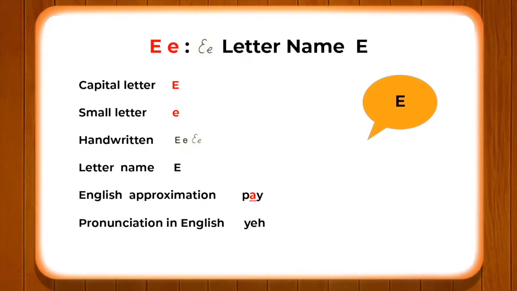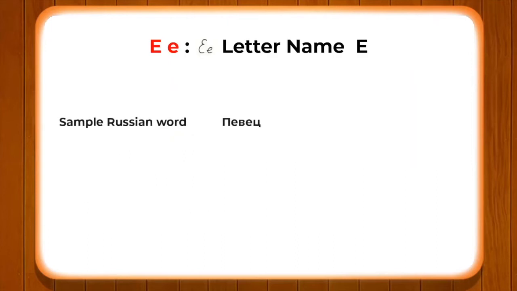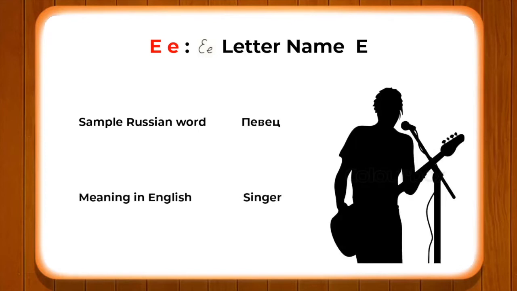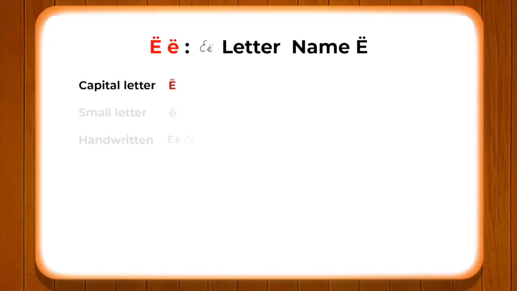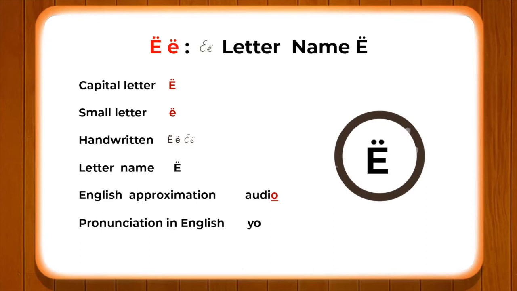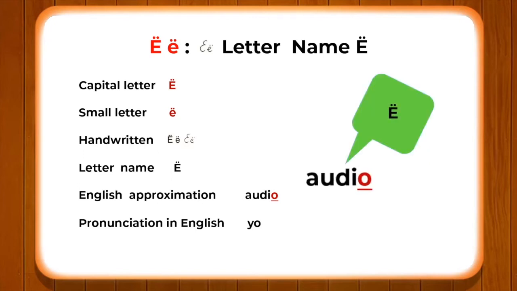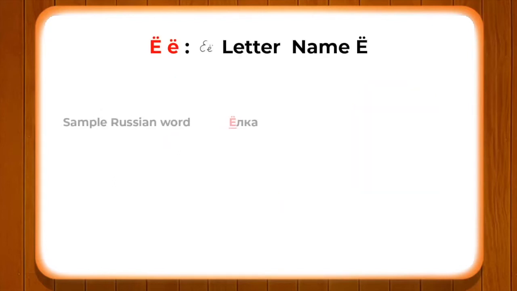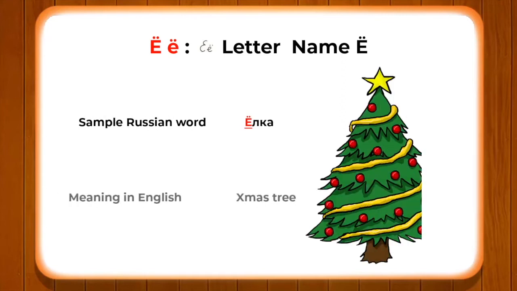Ye as in pay. A sample Russian word which we have with us is pevets, which means singer. Alright, now let's go to the next example which we have. It's a vowel yo, as in the English word o in audio. And with the help of the Russian word yolka, which means Christmas tree.